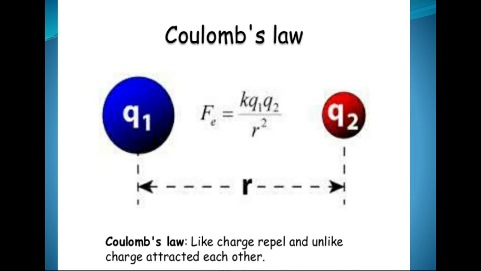According to Coulomb's law, force between two charges F is directly proportional to the product of charges Q1 and Q2 and inversely proportional to the square of the distance between the two charges. So F is proportional to 1 upon R square. So the net force F is equal to K Q1 Q2 upon R square, where K is a constant.